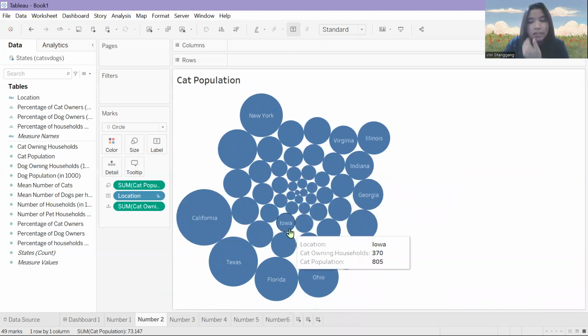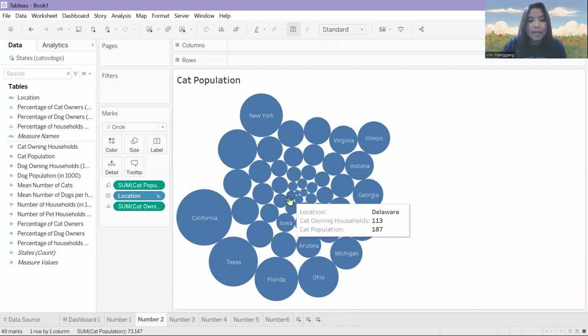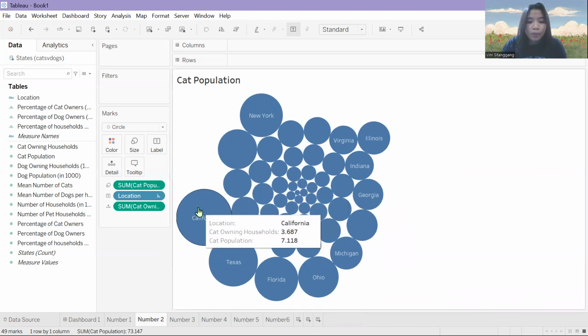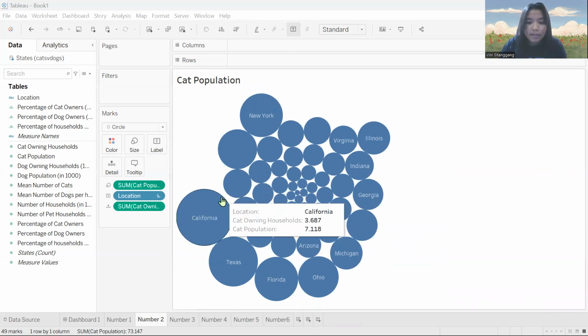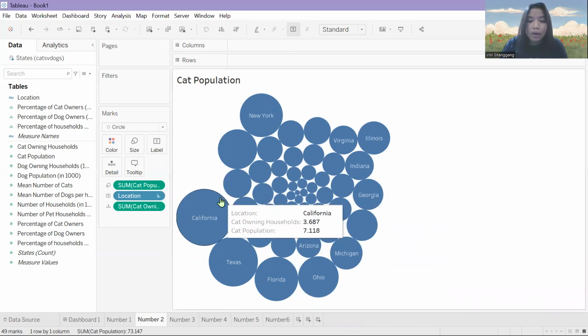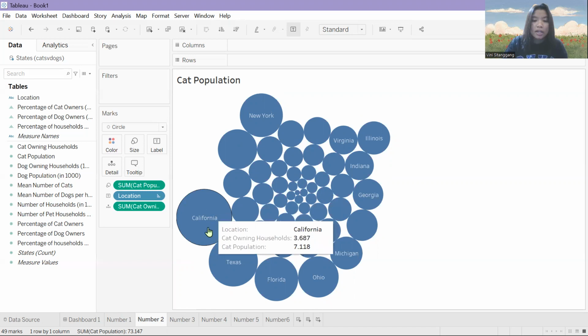The bigger circle is the highest cat population. We can see it is California, with cat owning households of 3,687 and a cat population of 7,118.